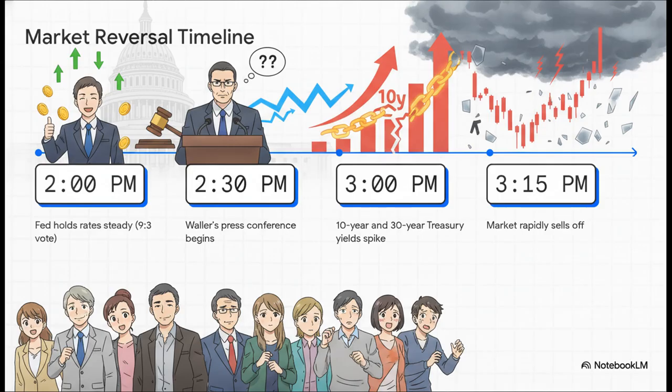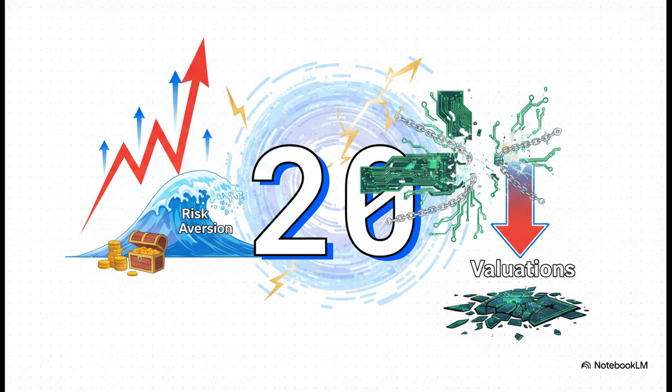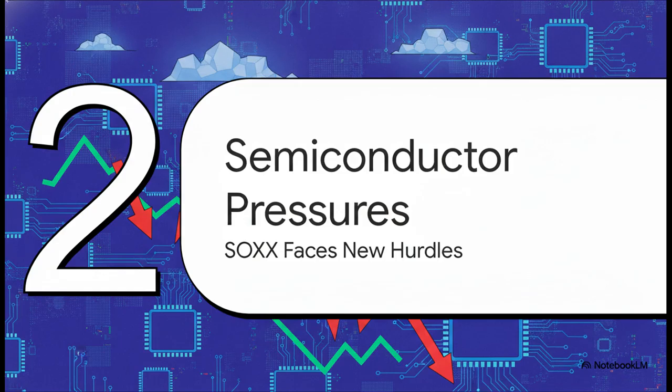You can see exactly how sudden this macroeconomic shift was by looking at the VIX. The volatility index absolutely surged, breaking right above that critical 20 level. This is a classic signal, brilliantly illustrating a rapid, market-wide rush into risk aversion. The data really makes one thing crystal clear for us. The market is hypersensitive to interest rates right now. If those Treasury yields stay elevated, the valuations of these high-growth tech stocks are absolutely going to face severe downward pressure. Moving on to Part 2.